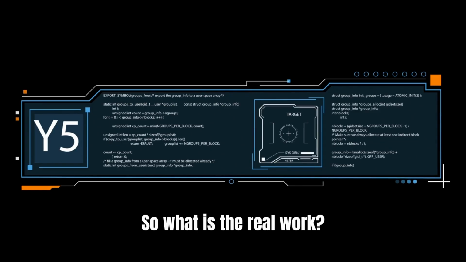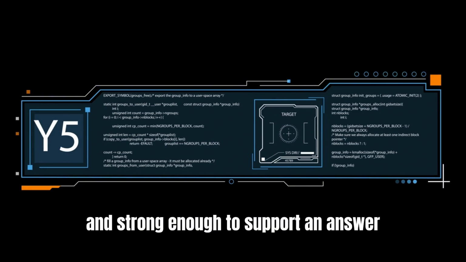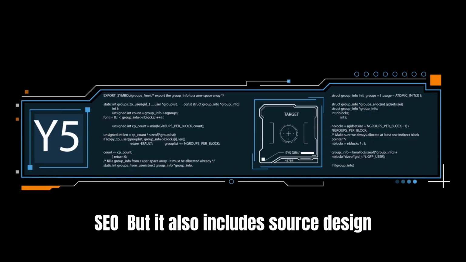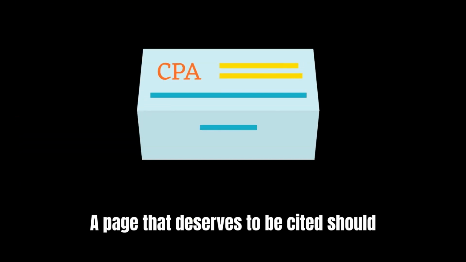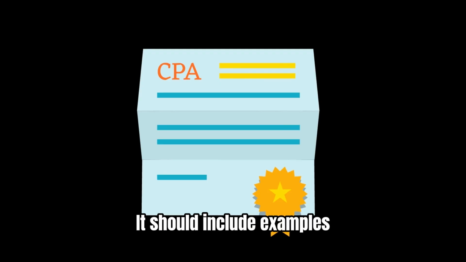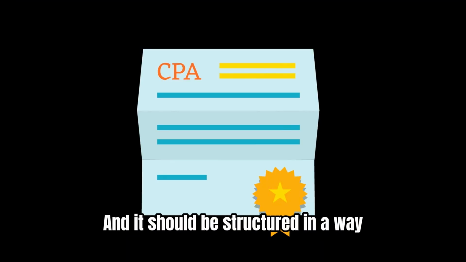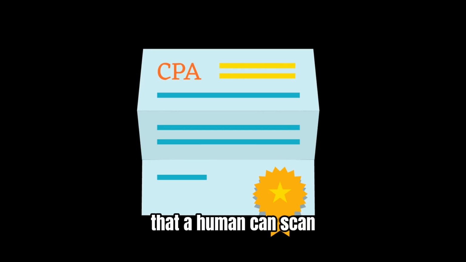So what is the real work? The real work is making your content easy to access, easy to understand, useful to humans, and strong enough to support an answer. That includes technical SEO, but it also includes source design. A page that deserves to be cited should answer the question clearly. It should explain context. It should include examples. It should show how you know what you are saying. It should avoid vague claims. And it should be structured in a way that a human can scan and a search system can interpret.